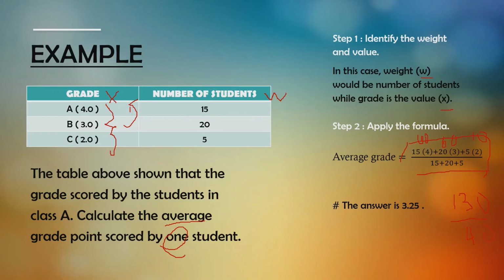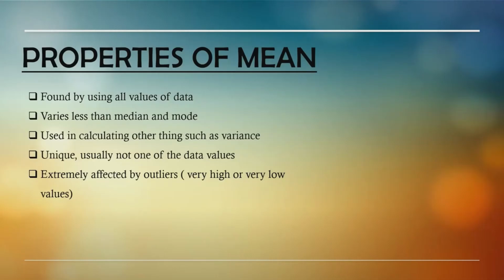So the answer is 3.225, and voila, that's the answer. So that's all for me. Thank you. Now let us move to properties and uses of central tendency.